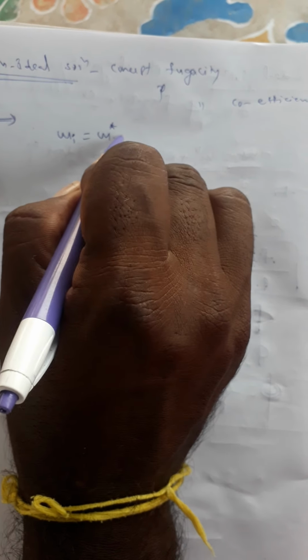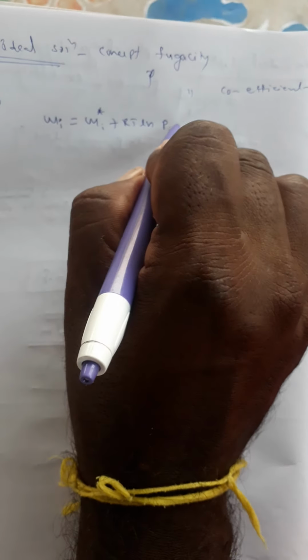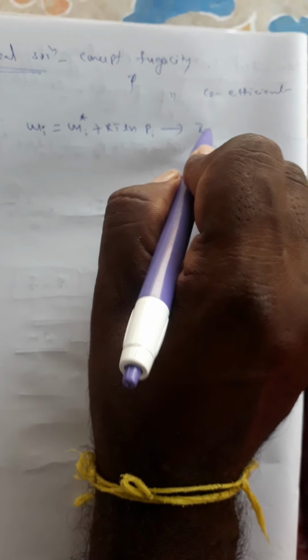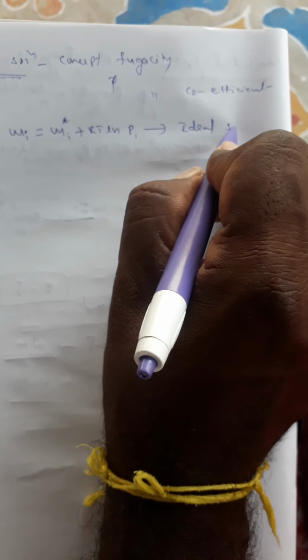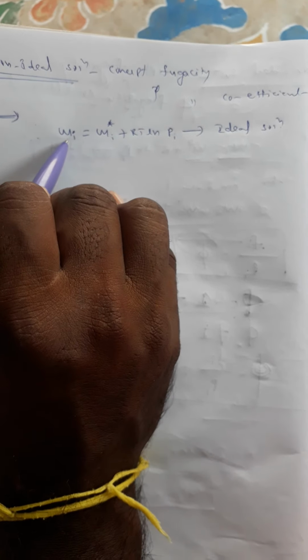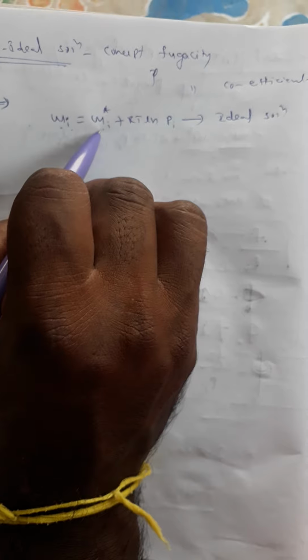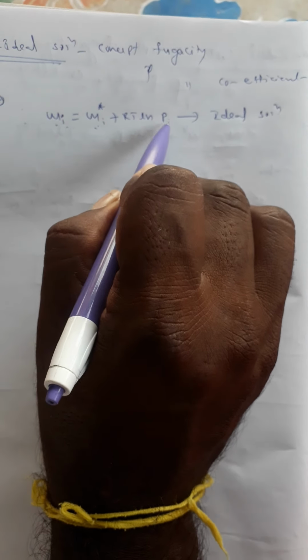Before explaining the concept of fugacity, consider the chemical potential equation: mu i equal to mu i star plus RT ln Pi. This equation is applicable for ideal solution. Here mu is the chemical potential of the ith component, mu star or mu naught is the standard chemical potential, and P is the pressure.